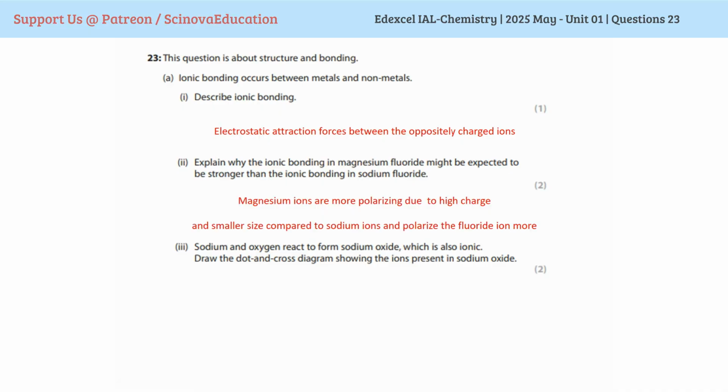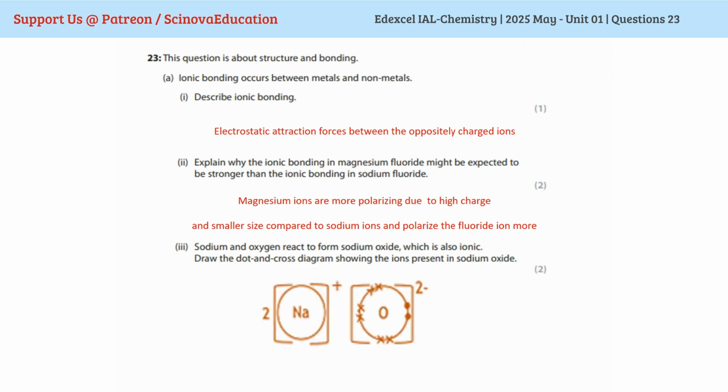Part 3, sodium and oxygen react to form sodium oxide, which is also ionic. Draw a dot cross diagram showing ions present in sodium oxide. So this is something that you have done in O levels. So we can end up with this kind of a diagram.